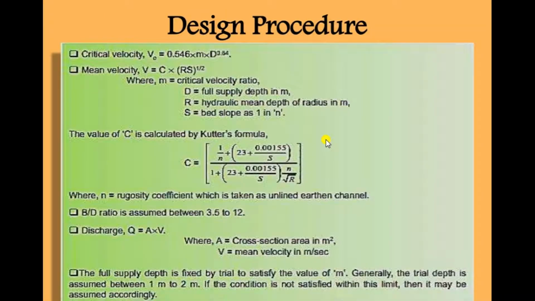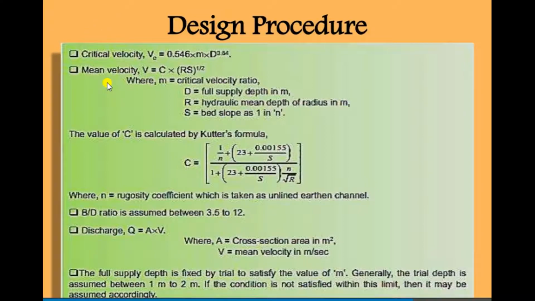Now, our design procedure is that first we have to find the critical velocity. After that we use Chezy's formula: V is equal to C into (RS) raised to 1 by 2, where m is the critical velocity ratio, D is the full supply depth, R is the hydraulic mean depth, and S is the bed slope as 1 in n.